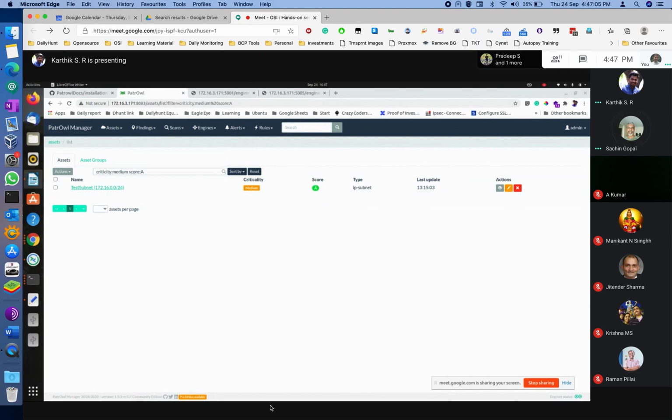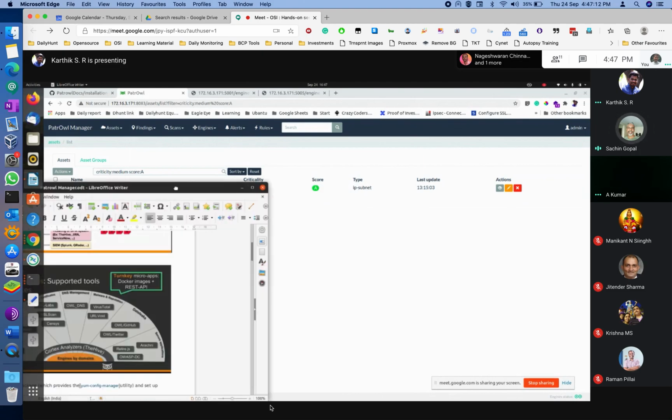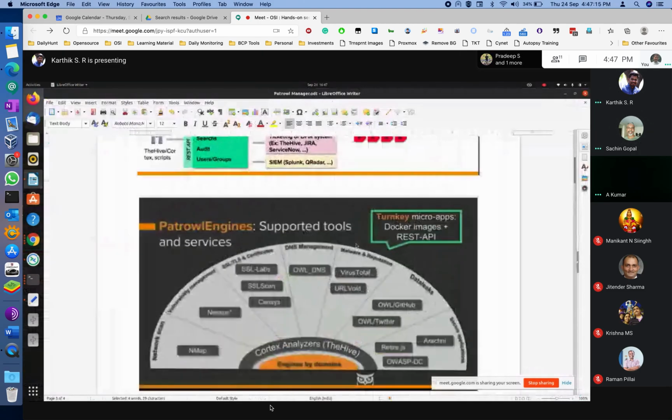Okay. WPScan is pretty famous, so I thought maybe there are other engines for different websites like Joomla. Right now in Patrol Engine, this is the engine available. What I have majorly operated on, and I think Vivek's team is also operating on, is internal scanning, maybe VirusTotal, Arachni and others. There is nothing specific for Joomla, but there is one for web vulnerabilities.